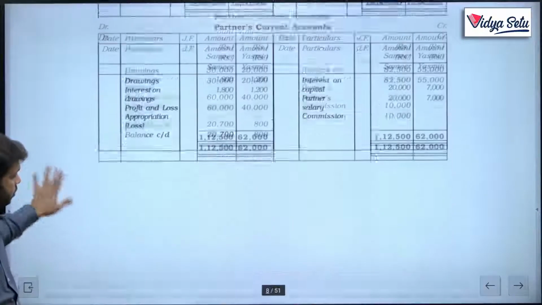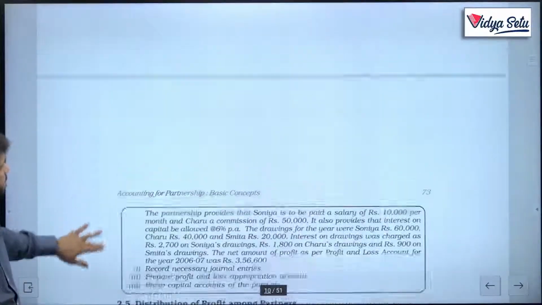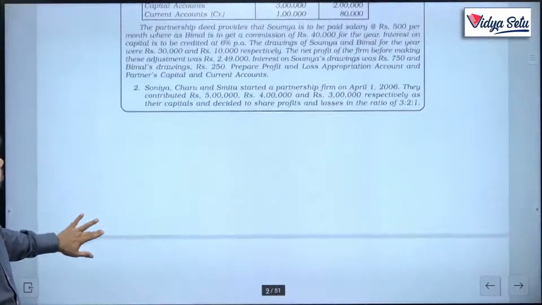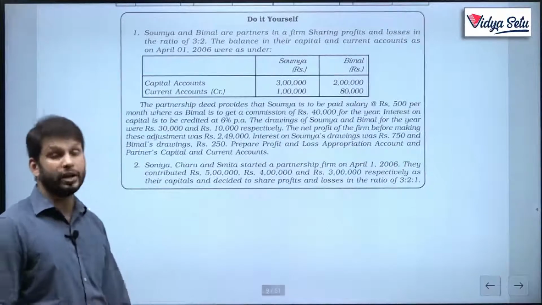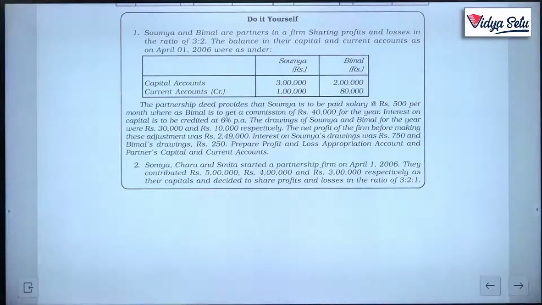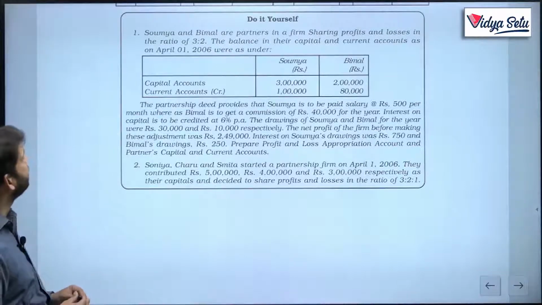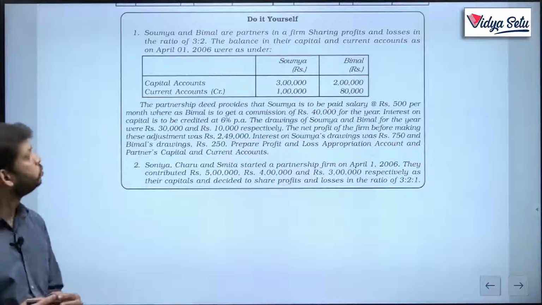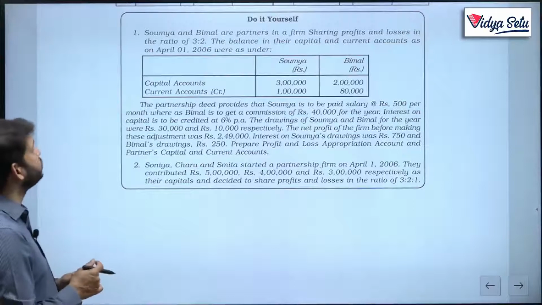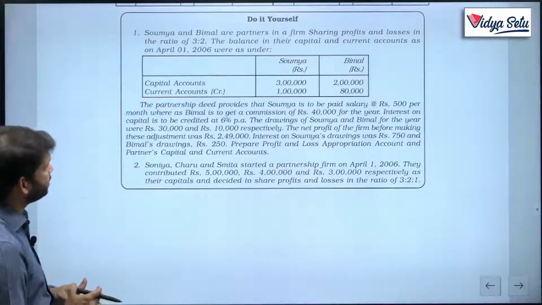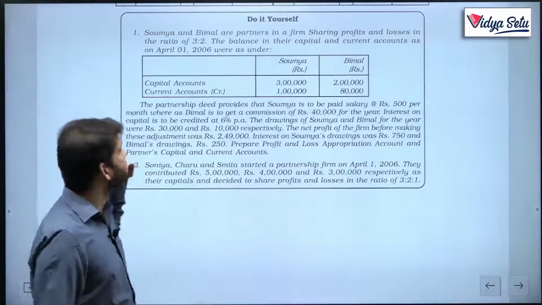Now, we'll solve this question. Okay, we'll solve it. It's an unsolved one, a very good question. Let's see. Soumya and Bimal are partners in a firm sharing profits and losses in the ratio of 3:2. The balances in their capital and current accounts as on 1st April 2006 were as under. So, do remember they have given the capital as well as current account balance.